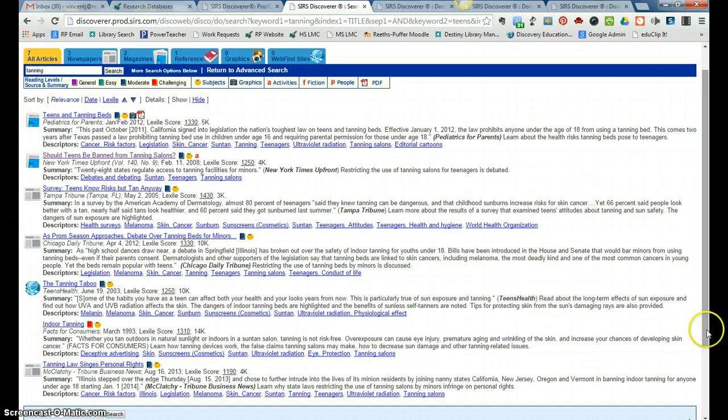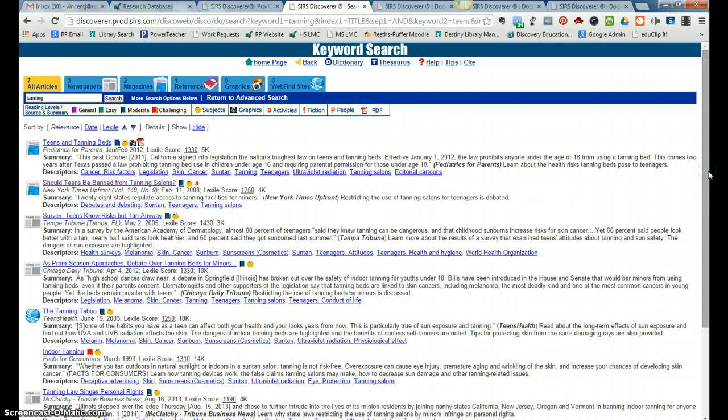And if you look through our titles, you'll see now that tanning is in every one of them. If I took the time to read the summaries of each of these articles, I think that I would also find that all of the articles this time are truly about tanning. So I hope you can see that by constructing my Boolean search, having my key term only looked for in the title, I was able to narrow and focus my results even more than I did when I was looking for full text.